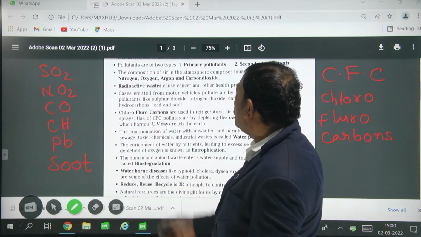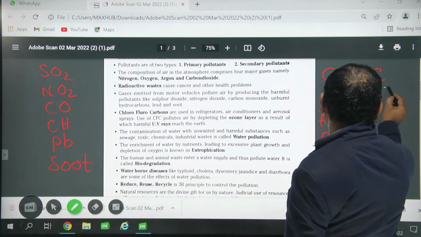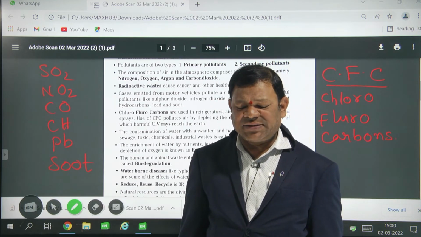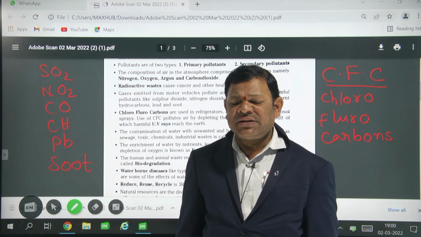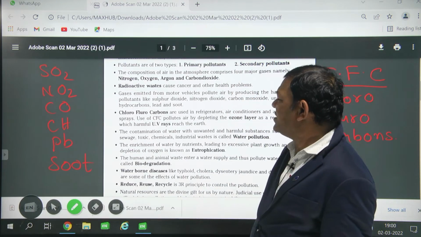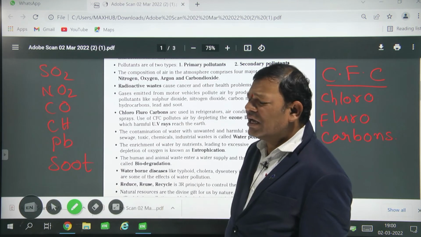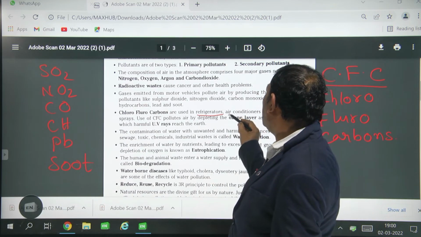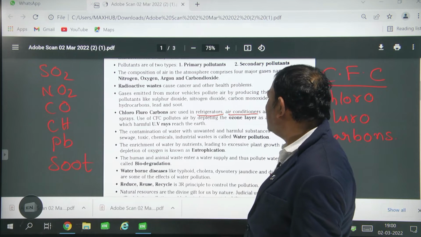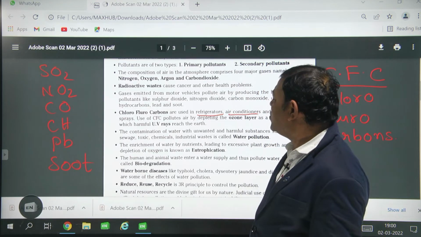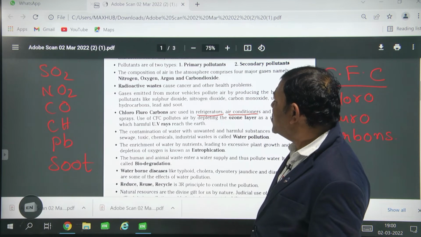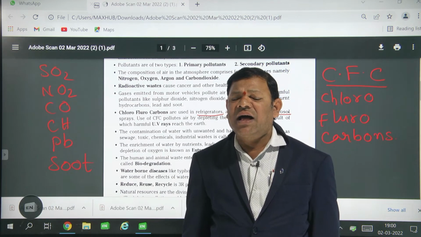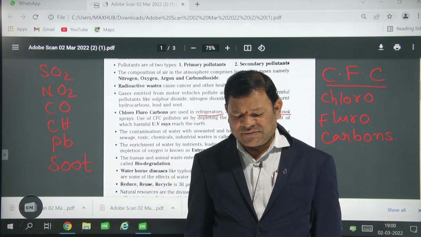Next, chlorofluorocarbons, CFC. What is the full form of CFC? Chlorofluorocarbons. In our day-to-day life we use chlorofluorocarbons in refrigerators, in air conditioners, and in aerosol sprayers. These release the pollutant known as chlorofluorocarbons. What are they releasing?